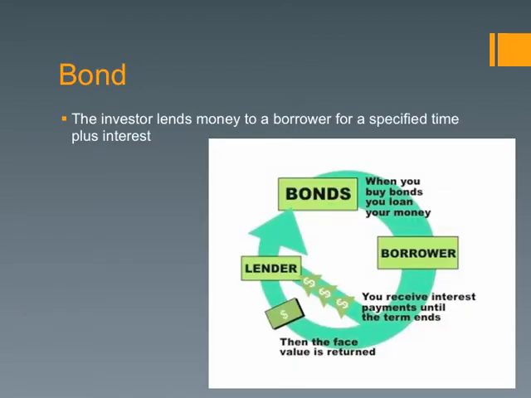Bonds, how they work: the investor lends money to a borrower for a specified time and they receive interest in return. Because you might hear about people investing and buying bonds, let's say that you buy a bond from a company, or it can be from the government. Let's just use the US government as the example. You buy a United States Treasury bond. So you buy the $1,000 bond. You are letting the government borrow $1,000. So they have that $1,000 now, and they can spend it and do whatever they need to with that $1,000.